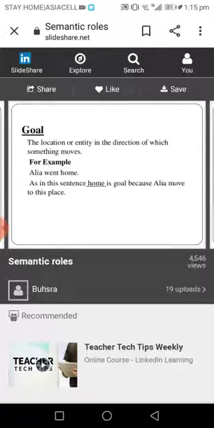For example, here, Alia went home. So here, home refers to a goal, because Alia left a certain place and she went to another place which is home.